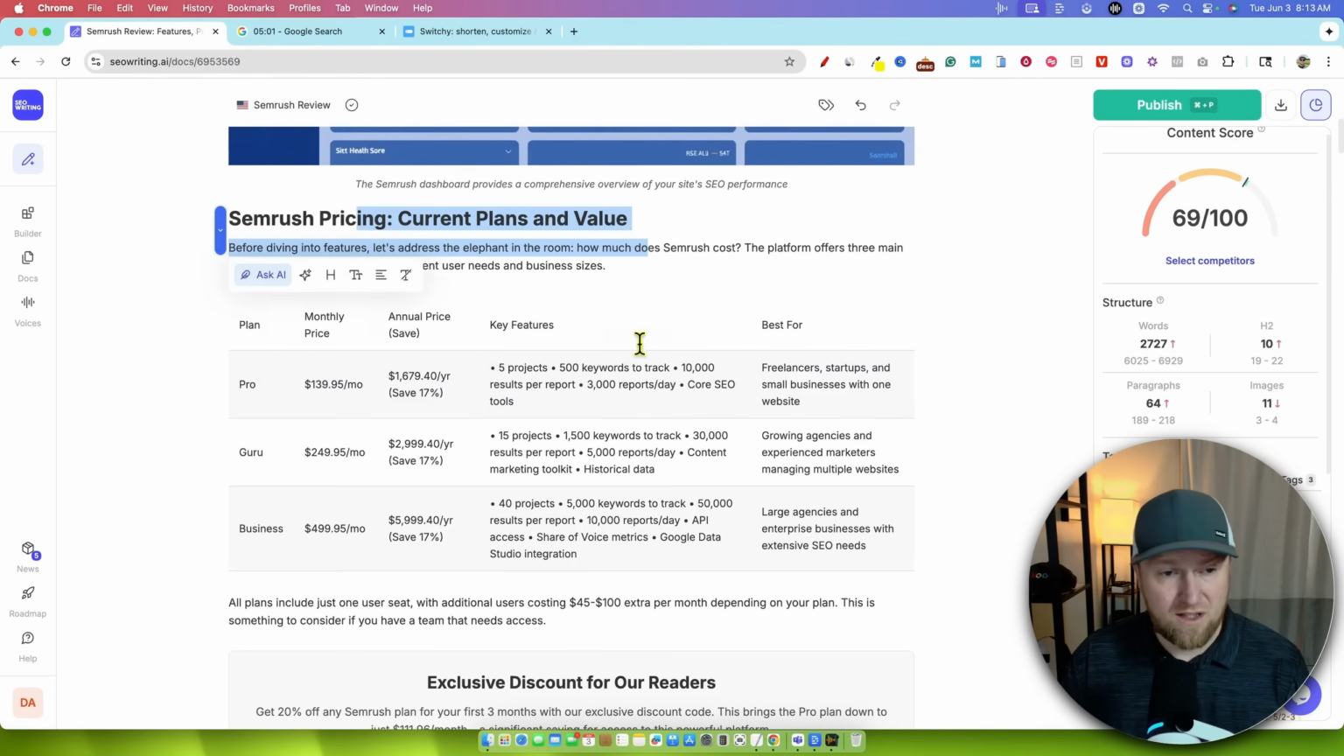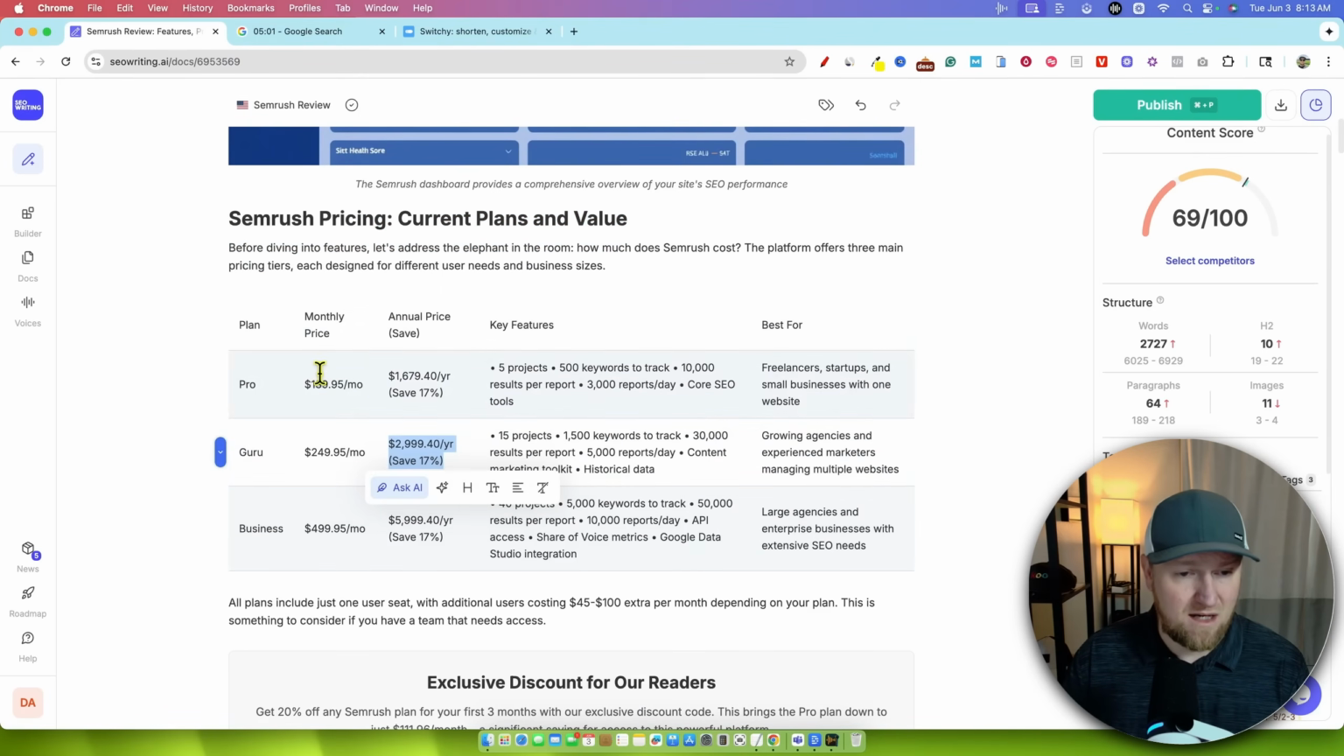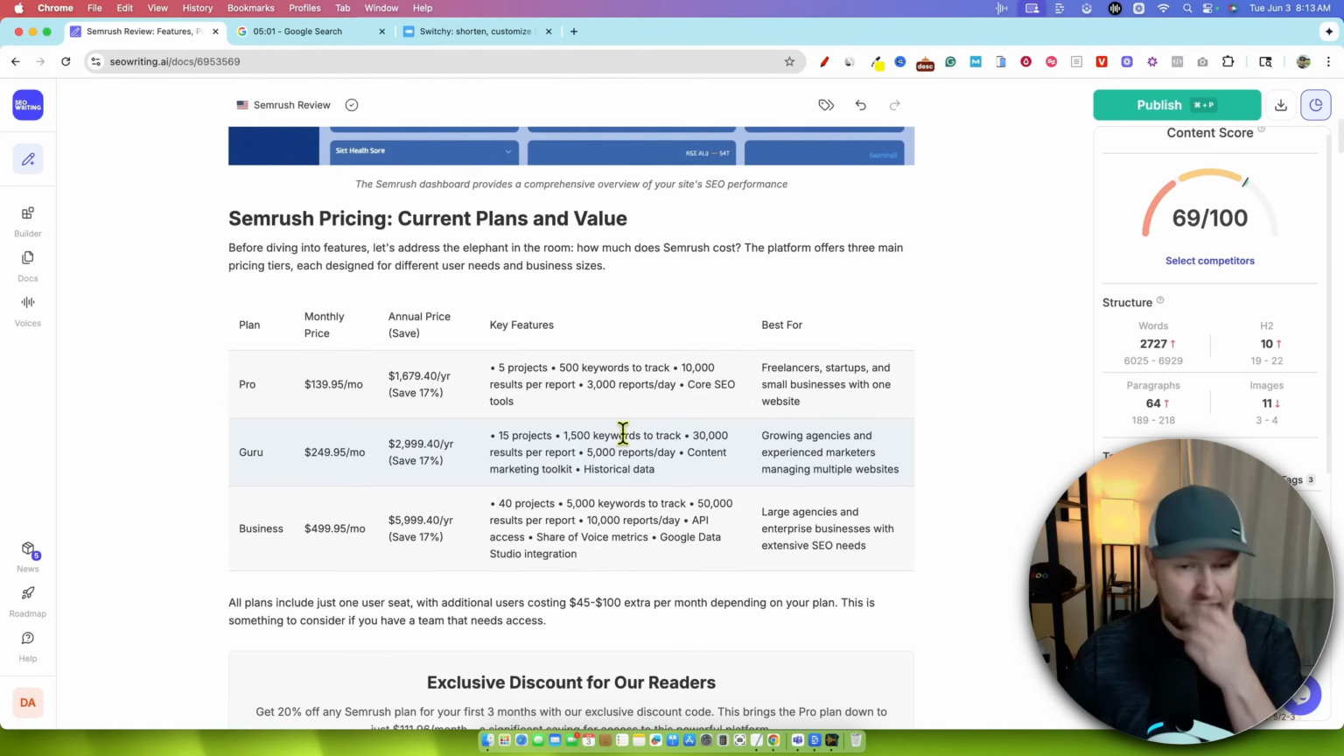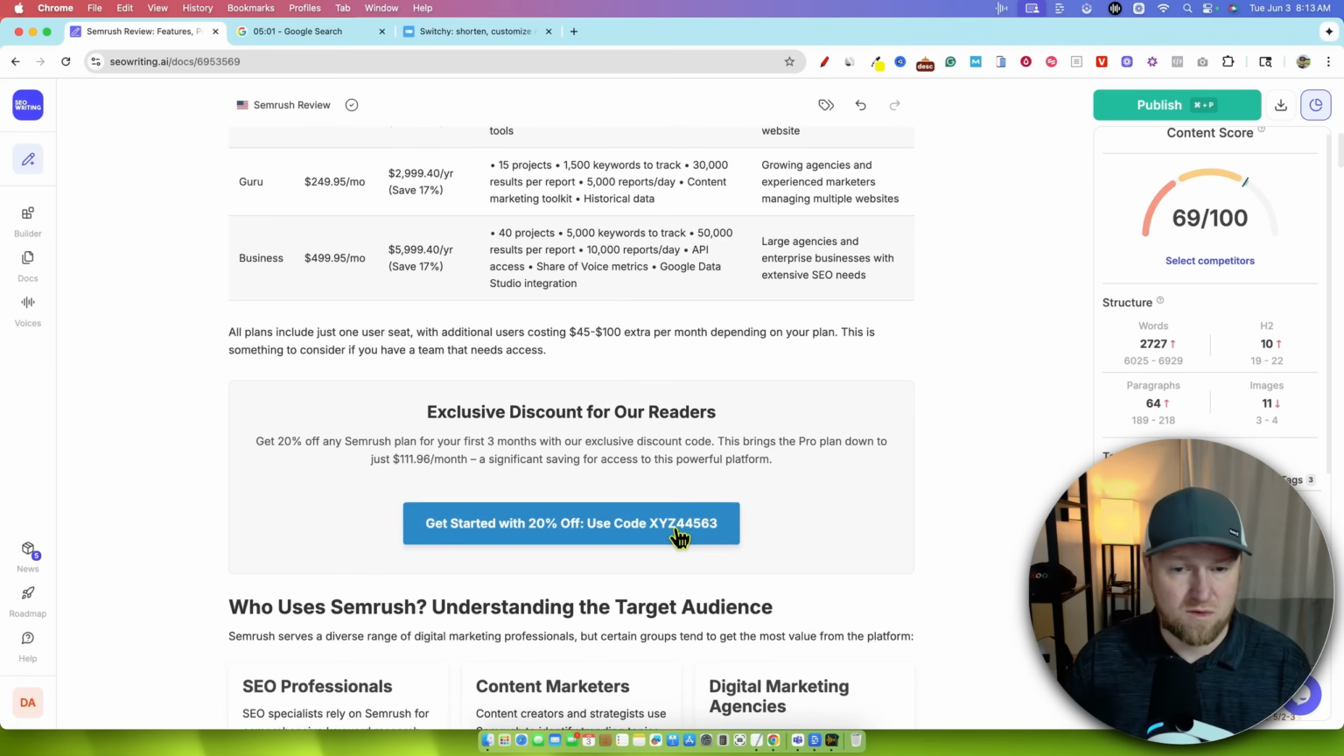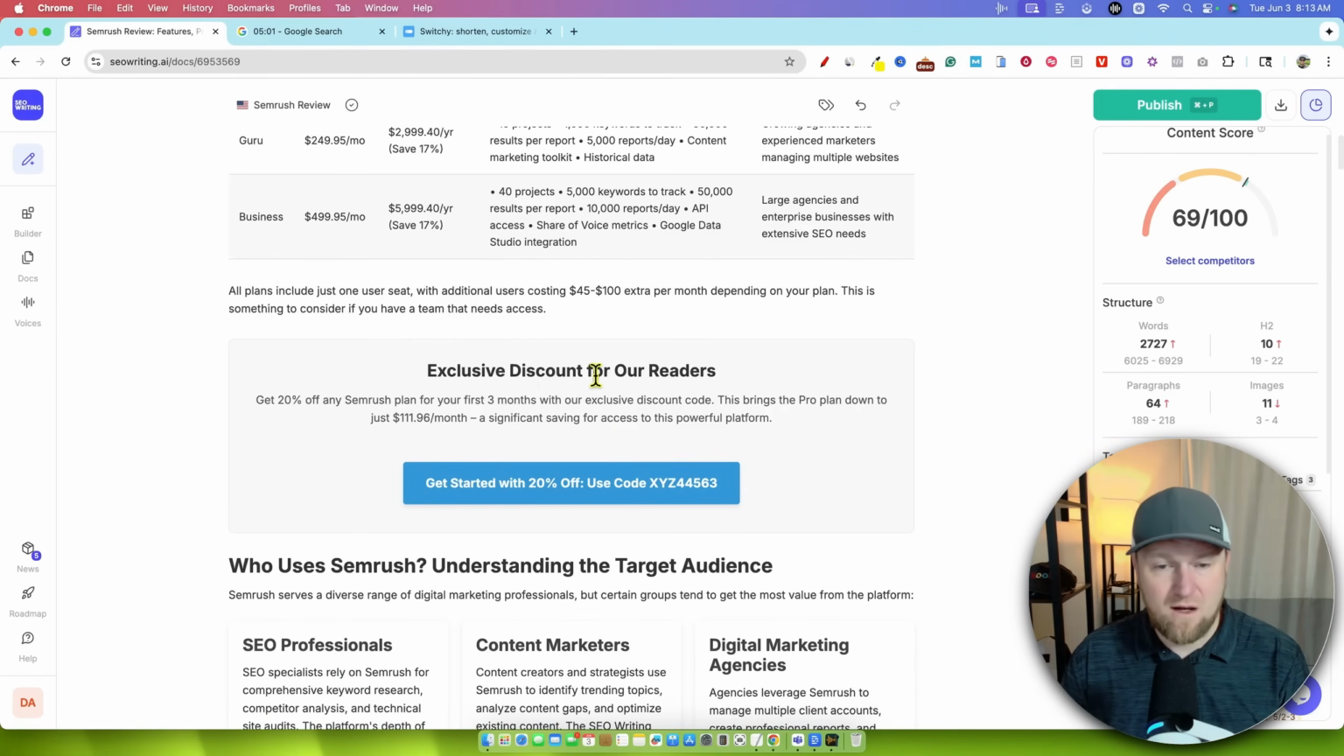Here's that pricing table we told it to get for us. This pricing does look right to me, $139.95 right there. And it did that research for us. It looks really good. And then we have an exclusive discount for our readers.